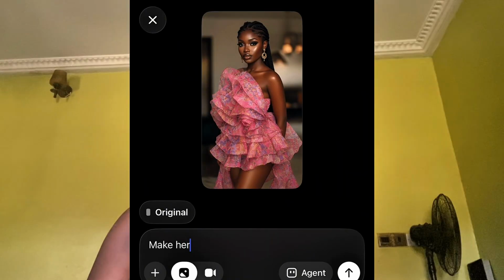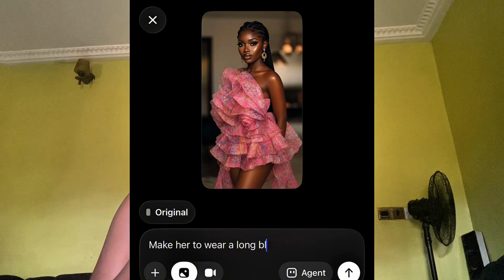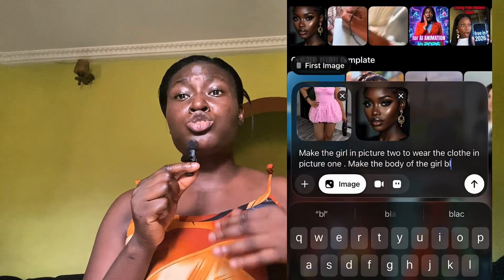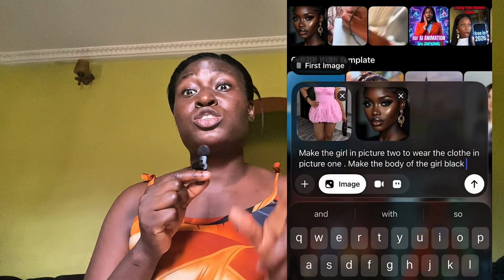As you can see, my character is already wearing the dress, but I want my character to wear a long bone straight wig. So I will say, make her to wear a long black bone straight wig. Boom! Grok has generated it for me, as you can see. You can change her clothes every day. You can change her hair every day. All you need to do is to go back to Grok and tell Grok, make my character to wear a bob wig, make my character to have a braided hair. You can get any dress you want online and crop the hair out of it and tell Grok to make you to wear that dress just like I taught you now.